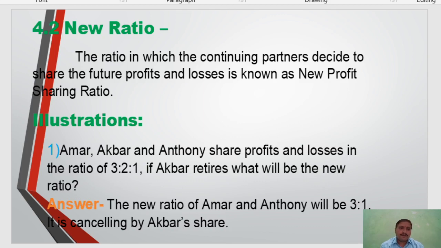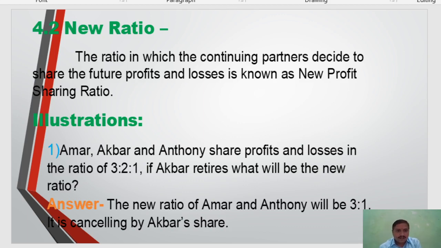If Lakshman retires from the business, then Ram and Bharat receive the share of Lakshman, and they decide their new ratio after receiving Lakshman's share. That is the new profit sharing ratio.